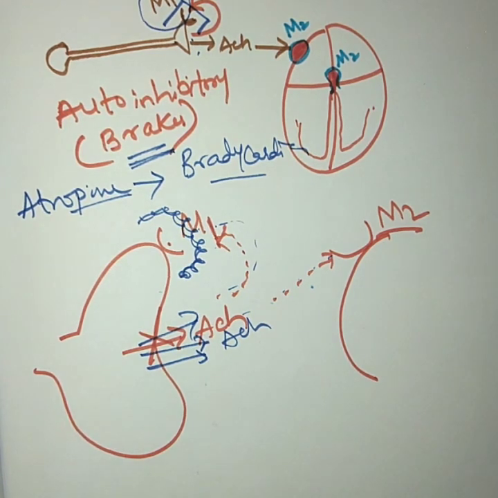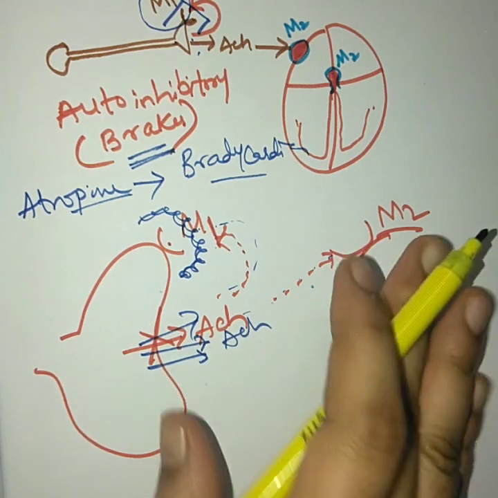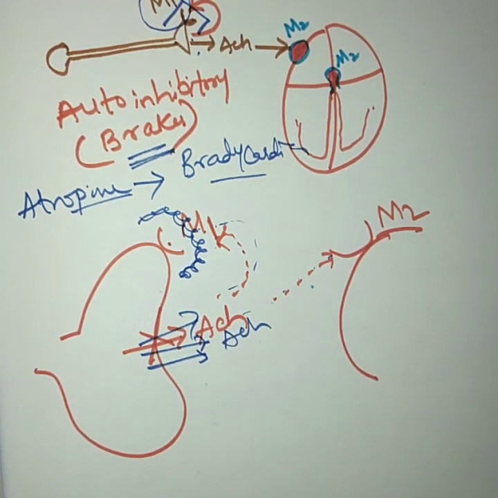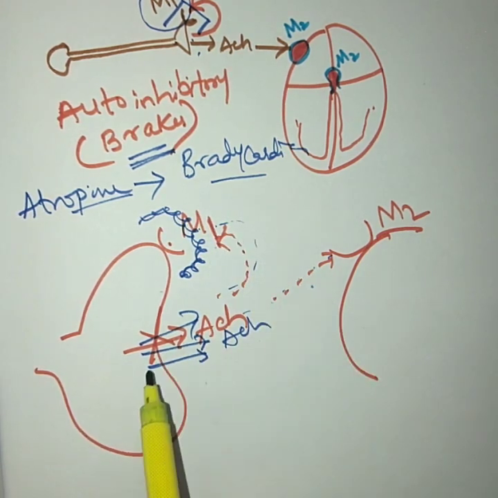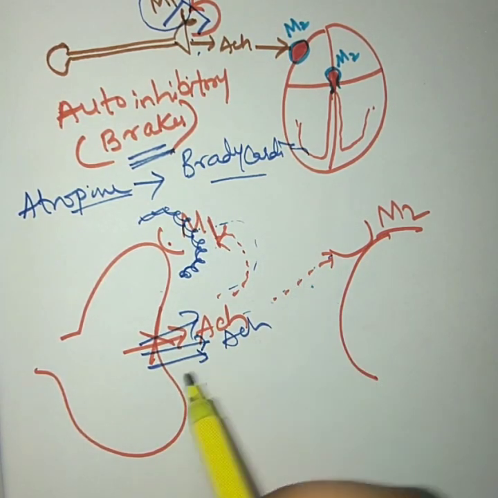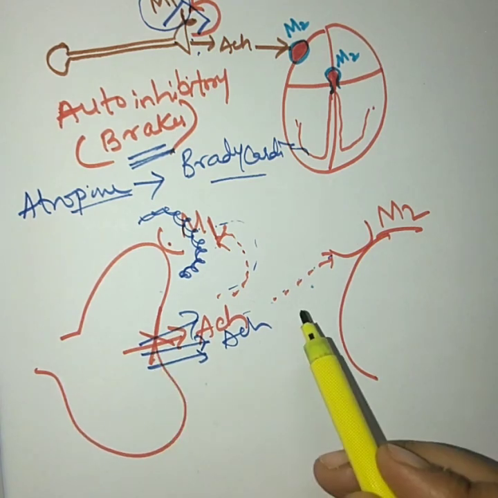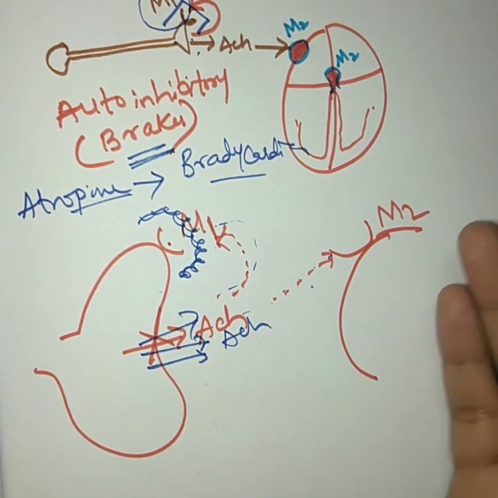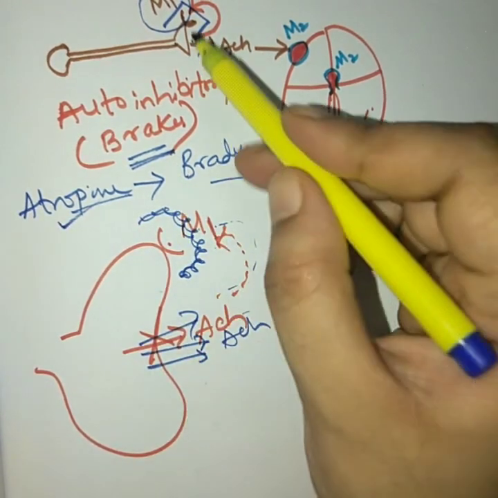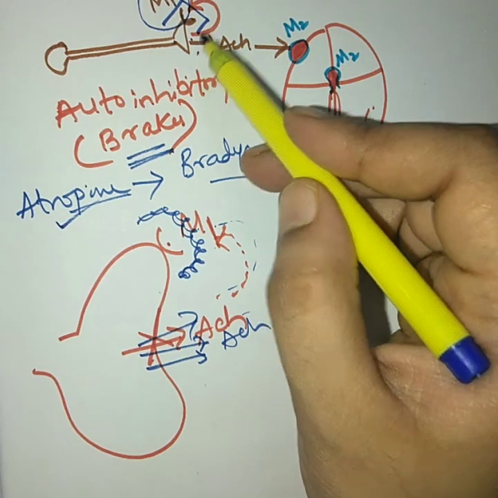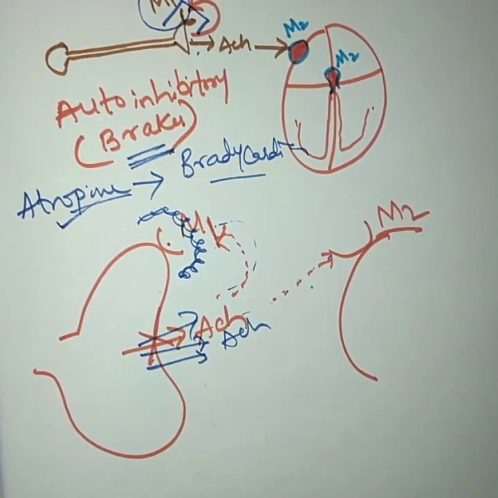When you apply the brake, the acetylcholine will stop moving. Like if you apply the brake, the vehicle will stop moving. Similarly, when you apply the brake, that is the M1 receptor, the acetylcholine will stop being released from the neurons. When acetylcholine release is inhibited, there won't be any action as such. But what happens when you give atropine? Atropine will block the M1 receptor and it will fail the brakes. Like in your vehicle, if you are traveling in a car and the brakes fail, you are unable to stop the car.